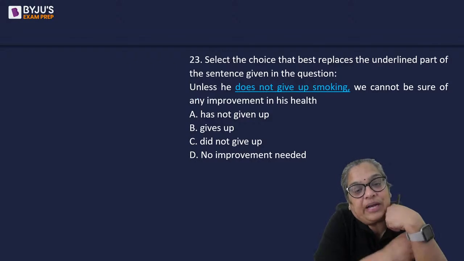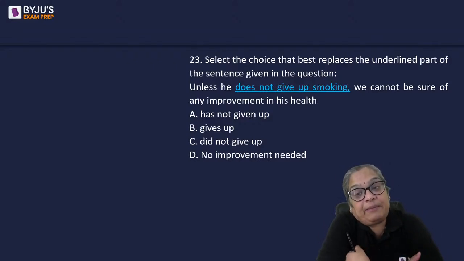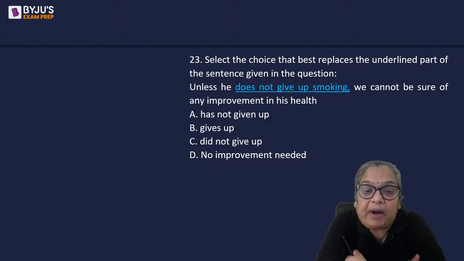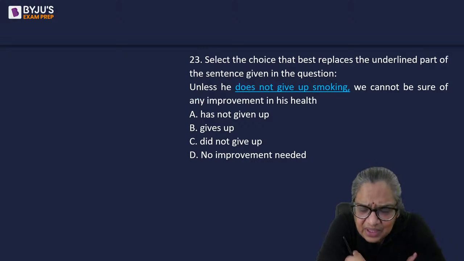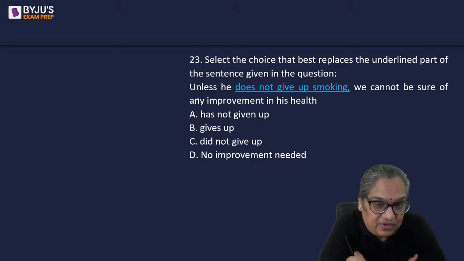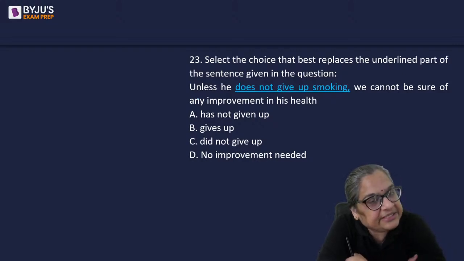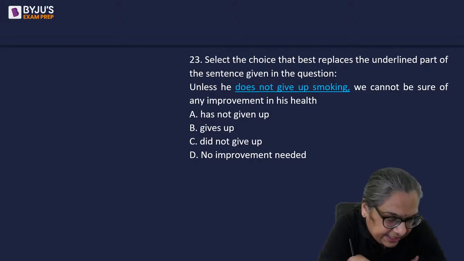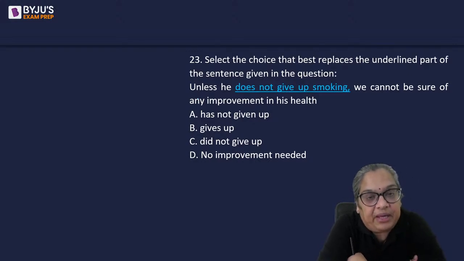All right. Again, we go back to grammar. Select the choice that best replaces the underlined part of the sentence. Unless he doesn't give up smoking, we can't be sure of any improvement in his health. Is the sentence correct as it is? Then mark D. If you think it can be improved upon, then which one would substitute it? A, B, or C?